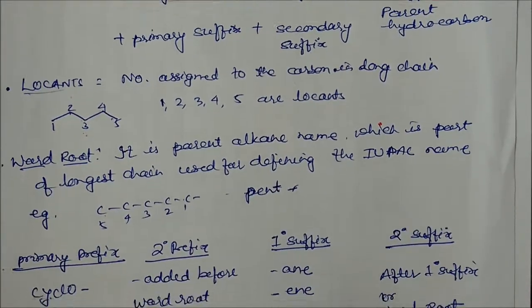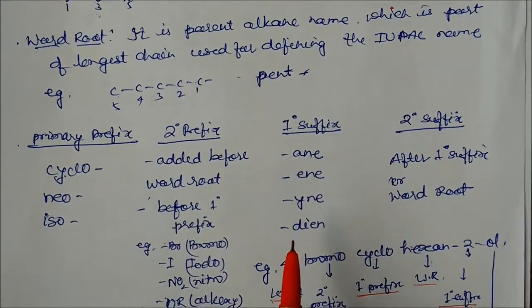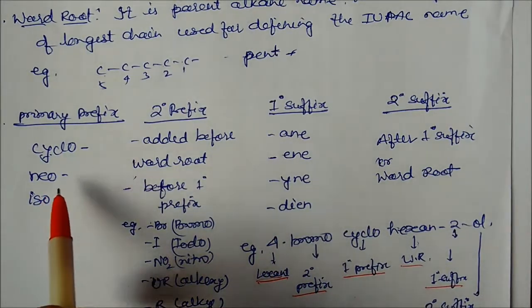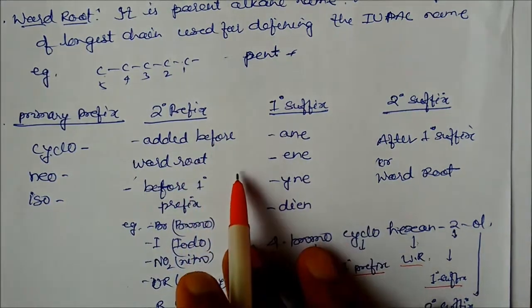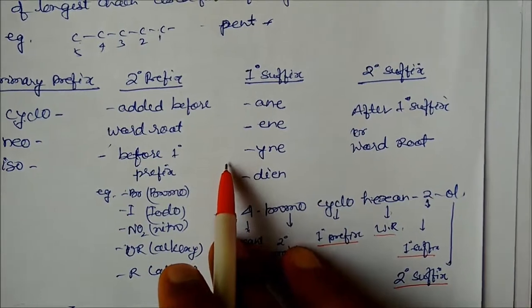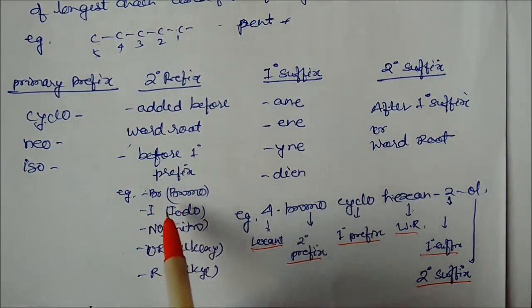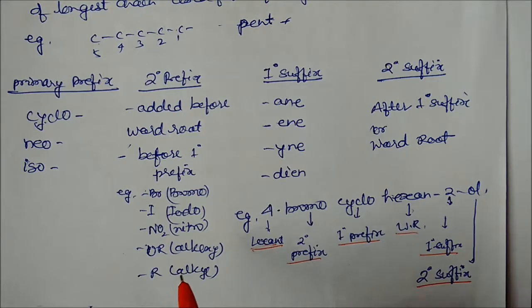Next are the primary prefix, secondary prefix, primary suffix, and secondary suffix. How can we write all these things? Primary prefixes are normally cyclo, neo, iso. These are the groups that we have seen. The secondary prefix is added before the word root, and these come before the primary prefix: bromo, iodo, nitro, alkoxy. These are the secondary prefixes. We'll learn some more later on.